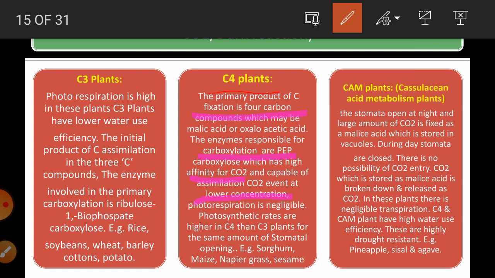Therefore, the photorespiration rate is negligible in C4 plants and their photosynthetic rate is higher than C3 plants at the same amount of stomatal opening.